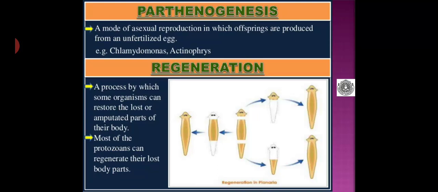It is a process by which some organisms can restore the lost or amputated parts of their body. Most protozoans can regenerate their lost body parts, just like in this diagram of planaria.